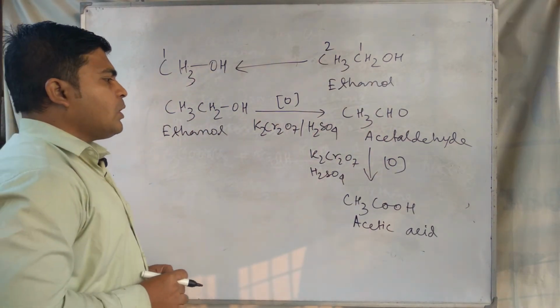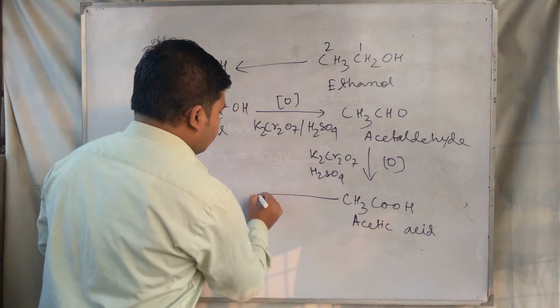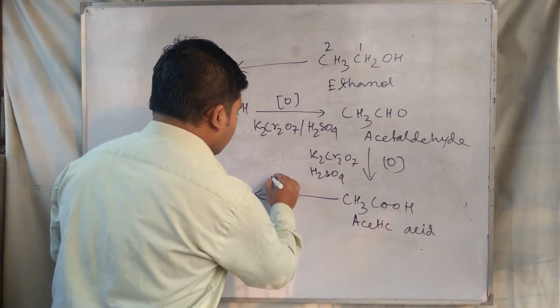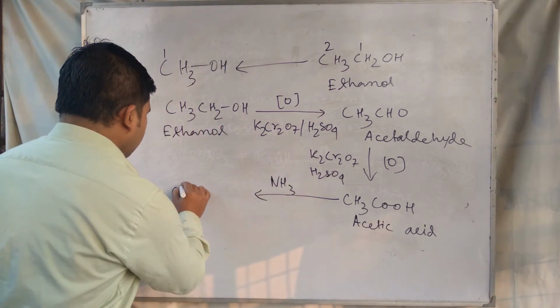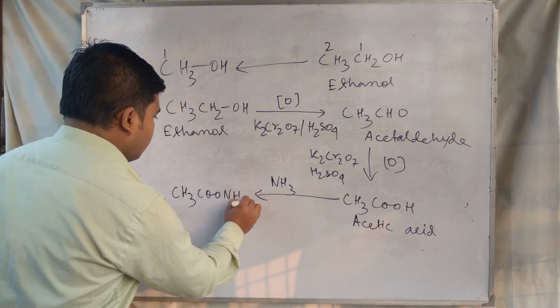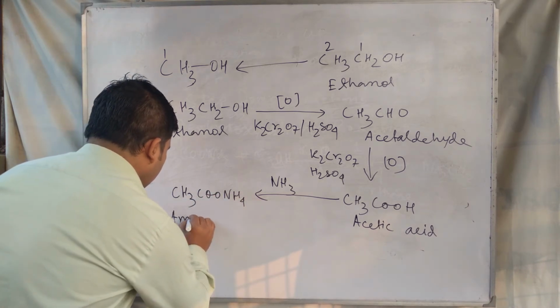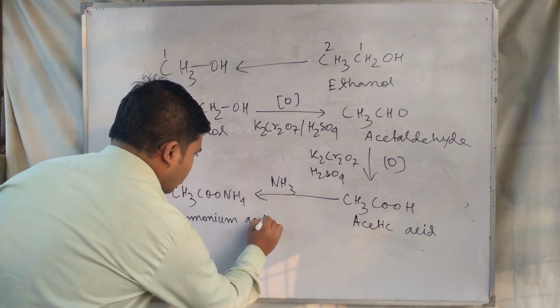Okay. After changing it to acetic acid, we do the next step: reaction with ammonia to produce ammonium acetate.